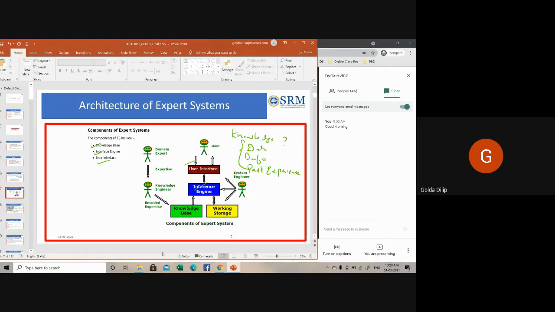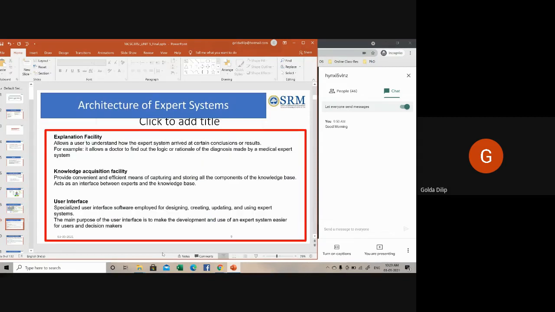Okay, the components: your user interface is something which comes between your knowledge base and the inferencing. First is the knowledge base with inferencing, and then you have your user interface, a specialized user interface software. It could be a GUI employed for designing, creating, updating, and using expert systems. It makes the development and use of an expert system easier for users and decision makers.